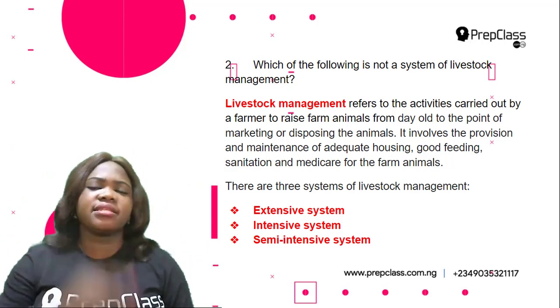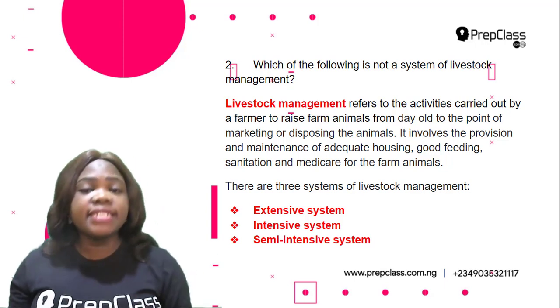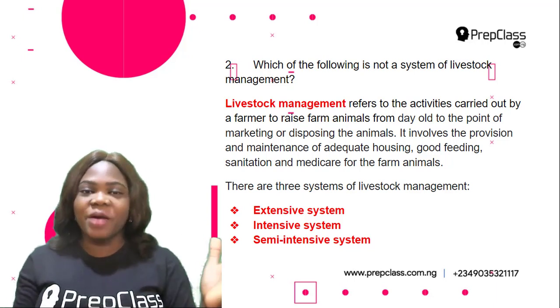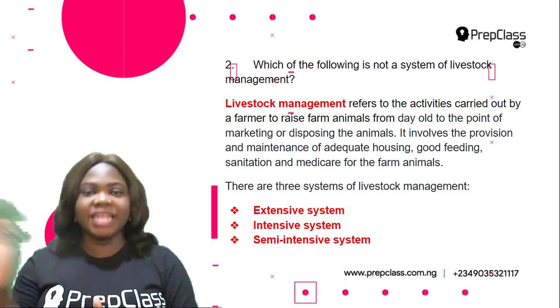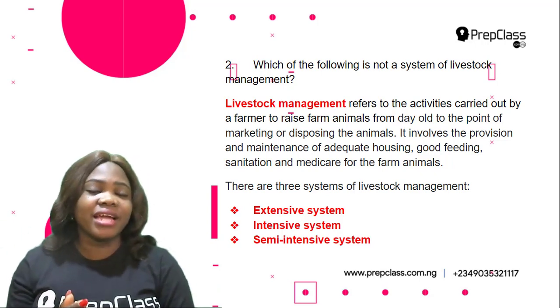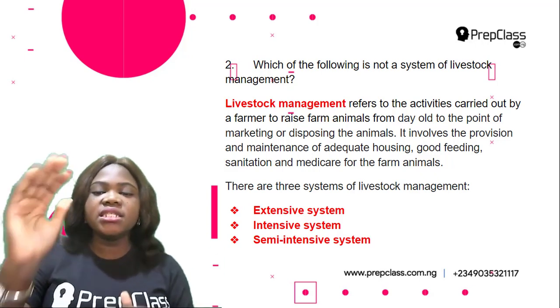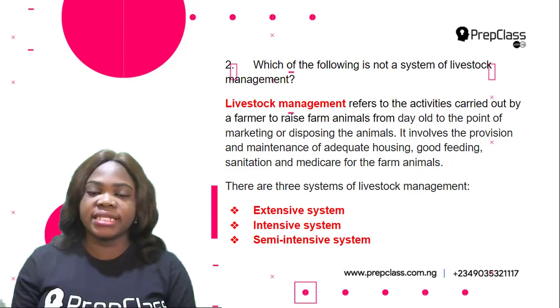Now, there are three systems of livestock management: extensive system, intensive system, and semi-intensive system. So you can see that we already know all the three systems of livestock management, so we can choose which of the options is wrong. But before we do that, let's just learn the meaning of these three systems, just in case you are asked in your exams.